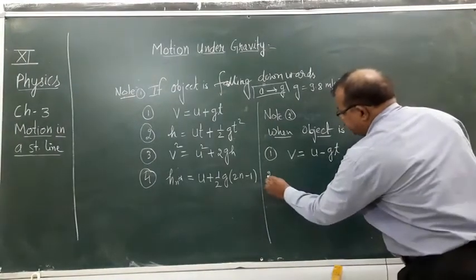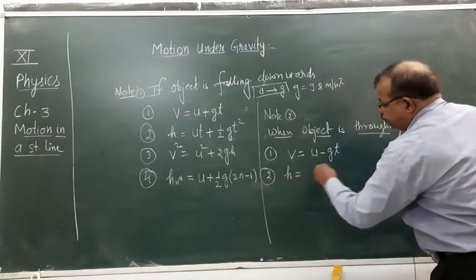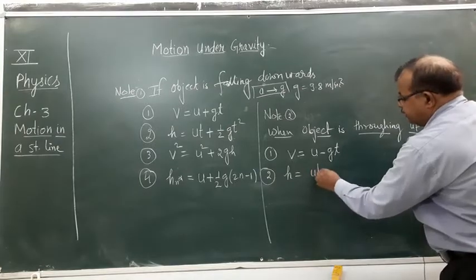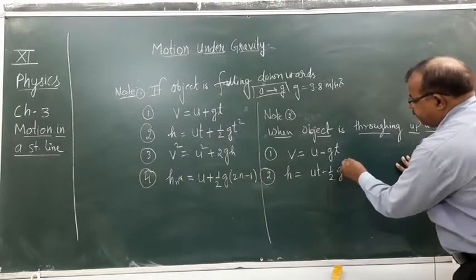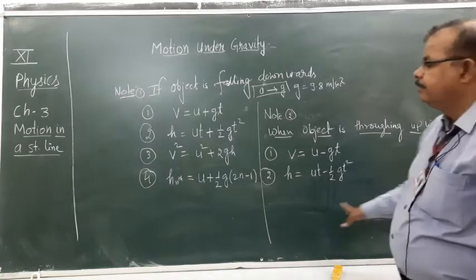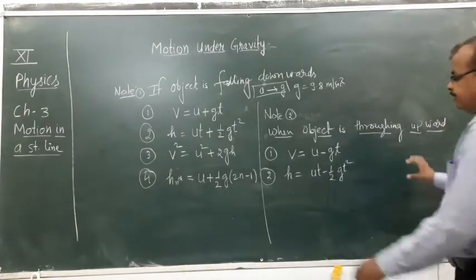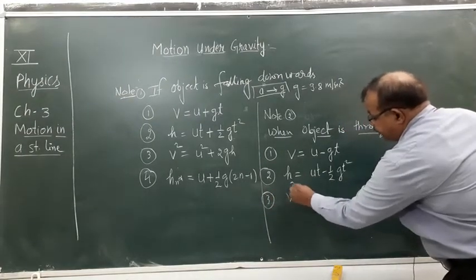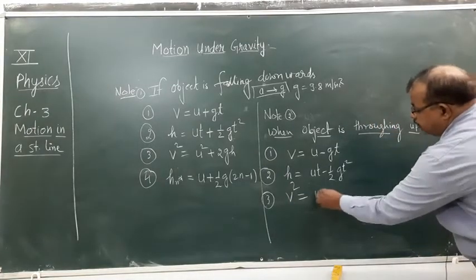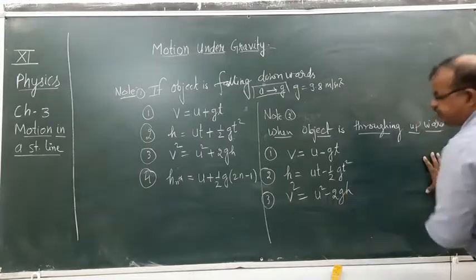Similarly, the second equation will be h equals ut minus half gt square. Clear? Here it was plus, here minus. Number 3, the third equation, v square equals u square minus 2gh.